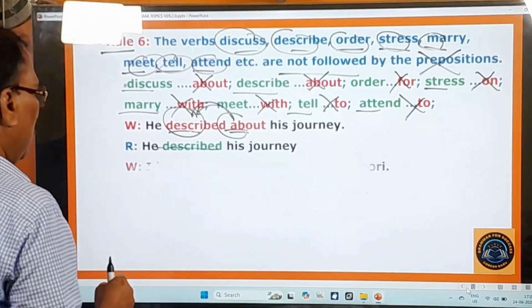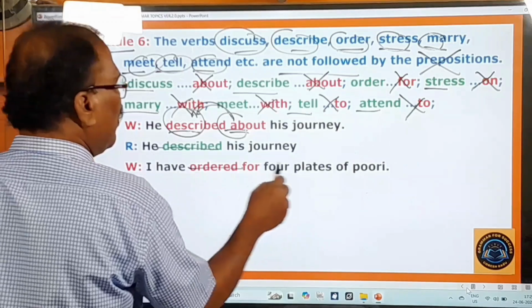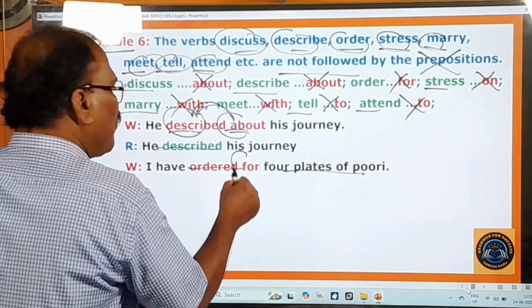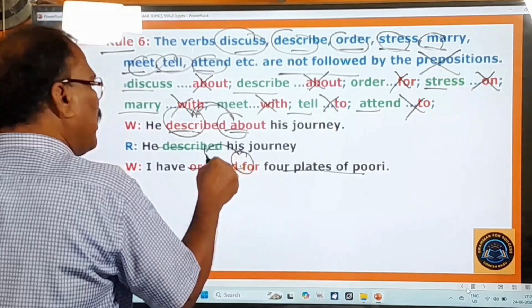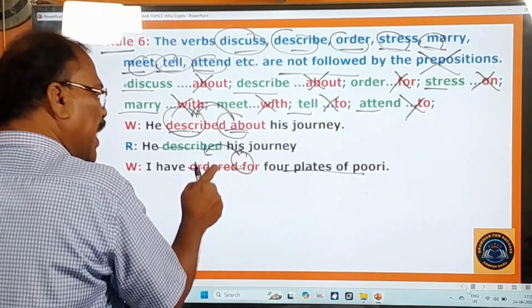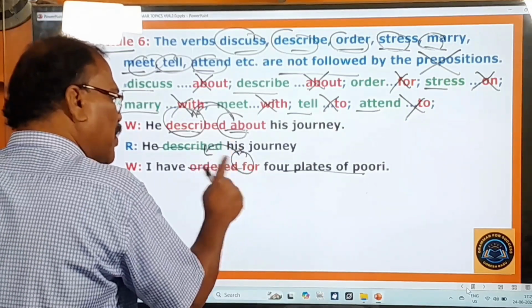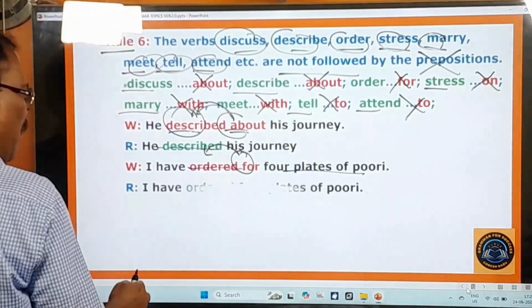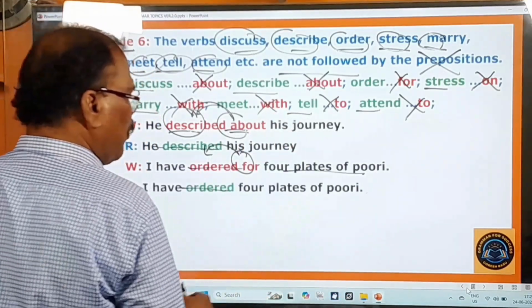Now you move on to the next example. "I have ordered for 4 plates of puri." The meaning of this preposition "for" is already in this word "ordered". Therefore using this preposition after it is a bad thing, a meaningless thing. You have to say, "I have ordered 4 plates of puri."